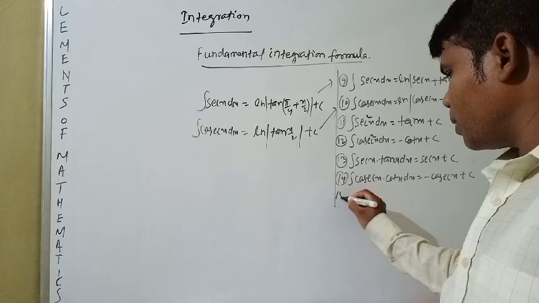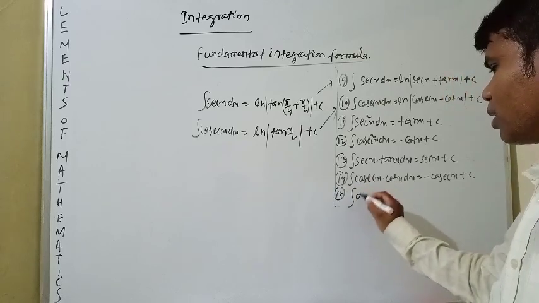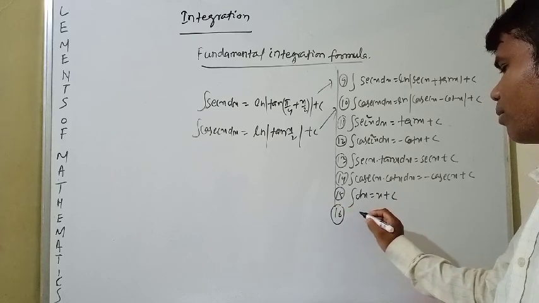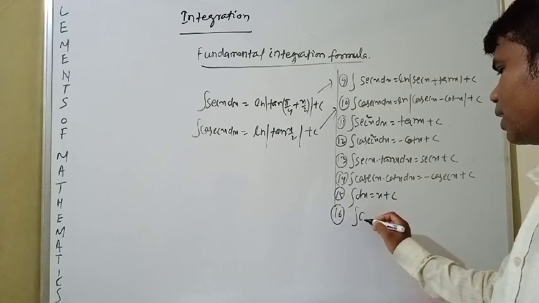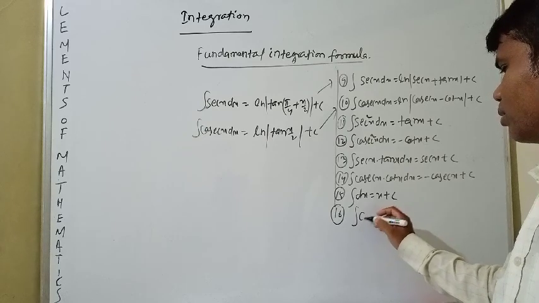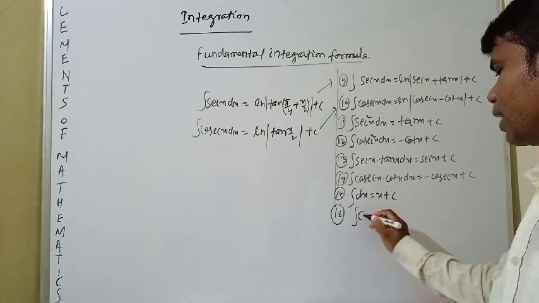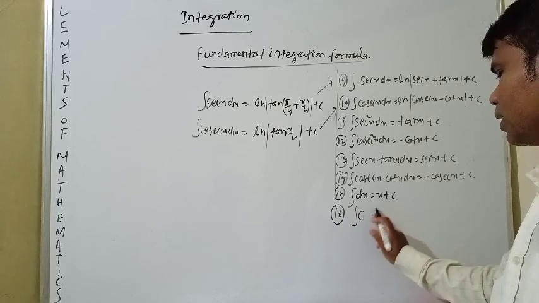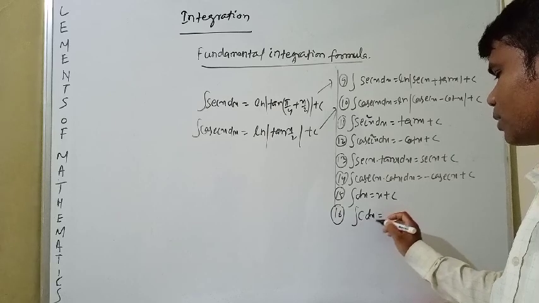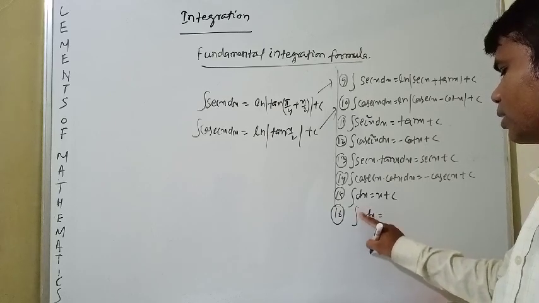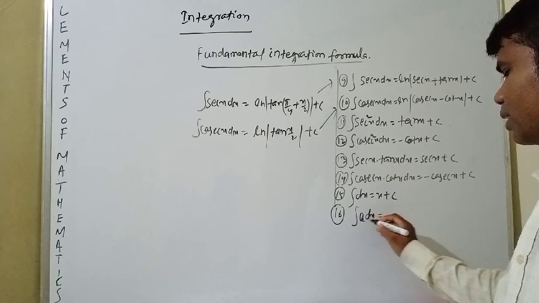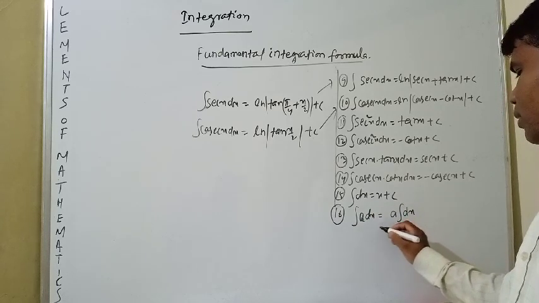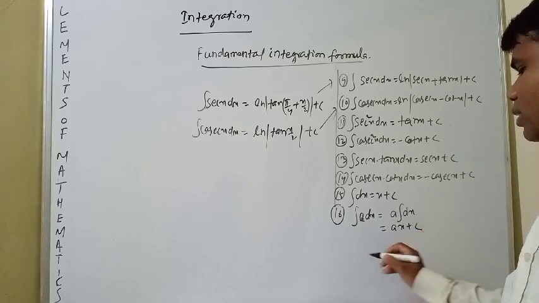You see number 15, the integration of dx is equal to x plus c. Integration of c dx, where c is any constant, or you write a dx, that is a times the integration of dx, is equal to ax plus c.